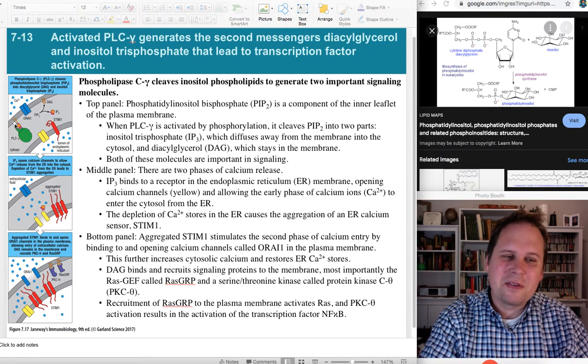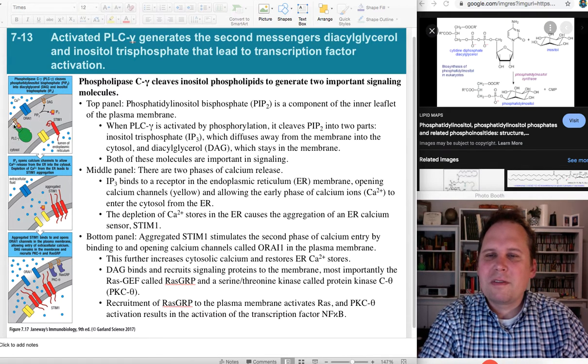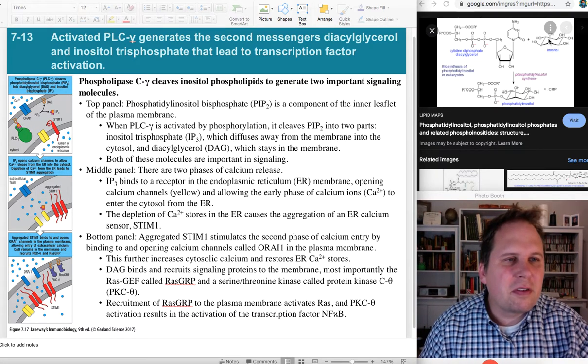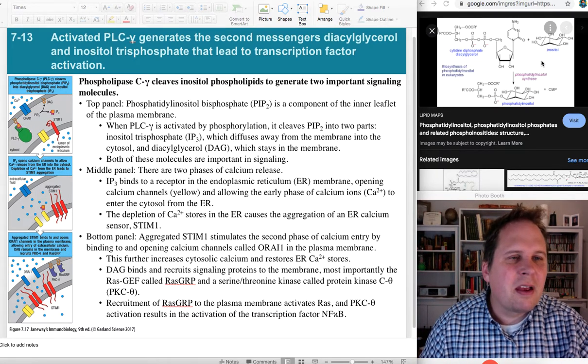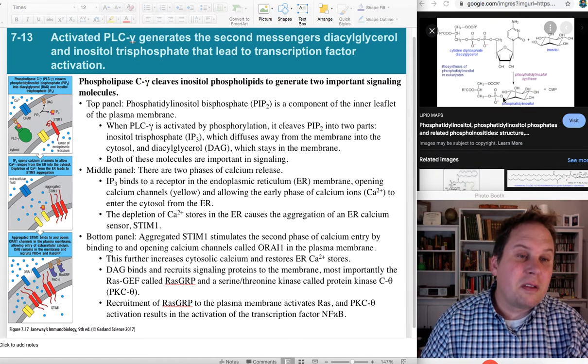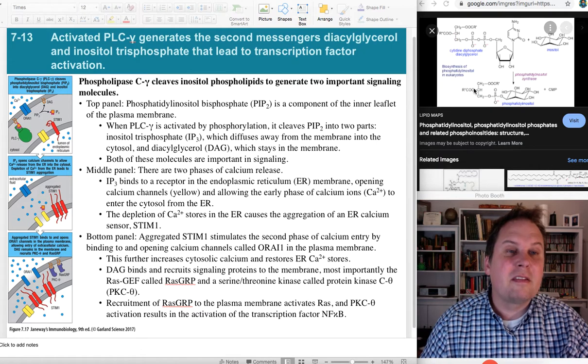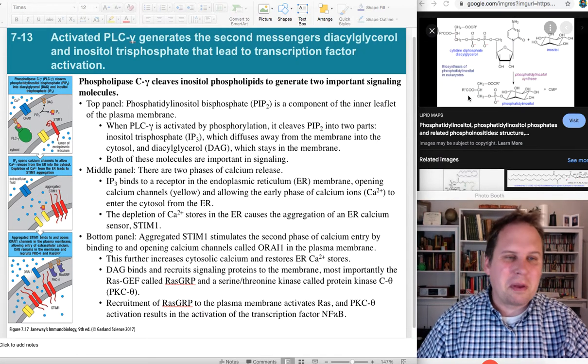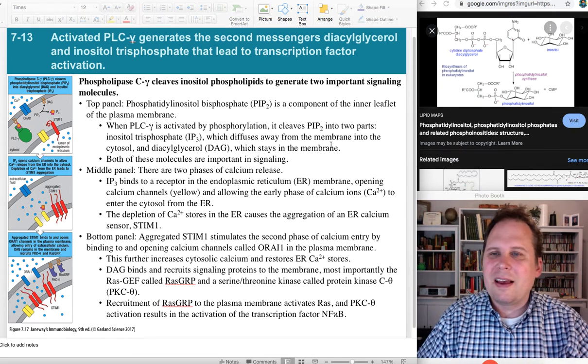Phosphatidylinositol triphosphate. Yeah, that's where I was getting mixed up. Phosphatidylinositol triphosphate. So it's a membrane lipid on the bottom. It has an inositol, which is a 6-membered sugar. Here's a picture of an inositol up here. And there are 3 phosphates attached where 3 of these oxygens are on the inositol ring. The inositol is hooked up via a phosphate to the part of the lipid that's going to be in the membrane, the hydrophobic part. So, yeah.